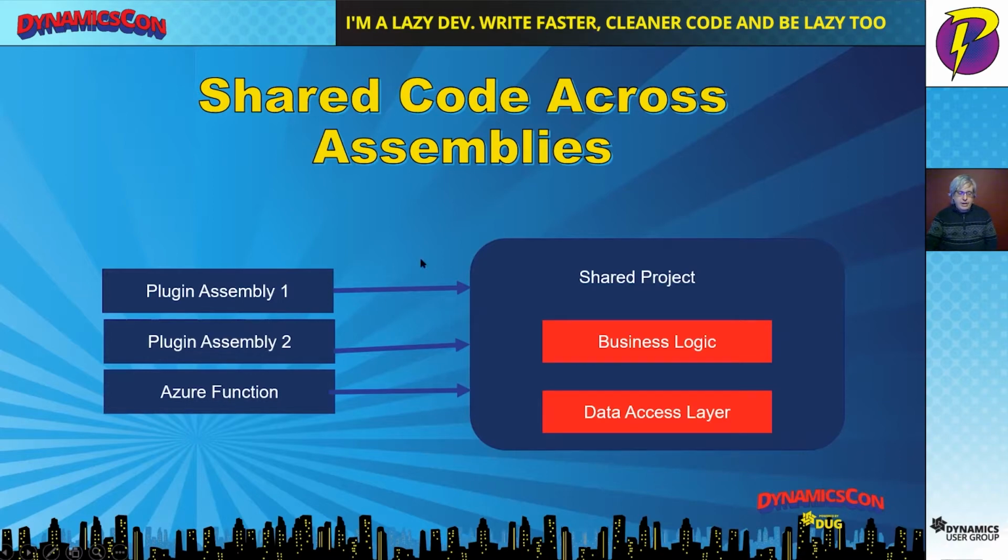So in the case of a plugin assembly that we have, that we want to have shared code with shared business logic and data access layer, a shared project is a feature in the Visual Studio development environment that allows us to automate the copying of all of that shared code behind the scenes into our plugin assembly. And when we have multiple plugin assemblies, a first and a second, it's going to copy it in both those. But you don't have to worry about copying that yourself or making modifications in all the places that you copied code out to.